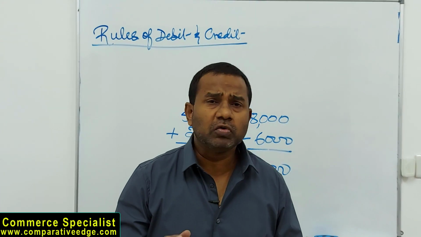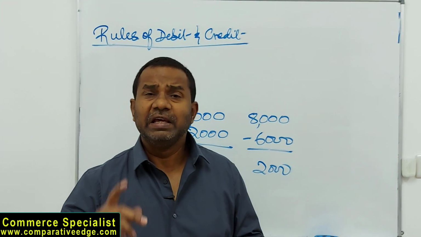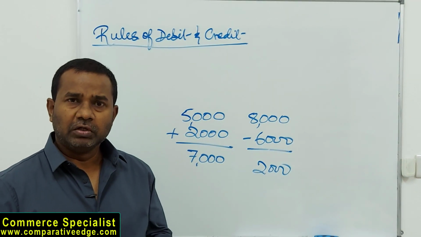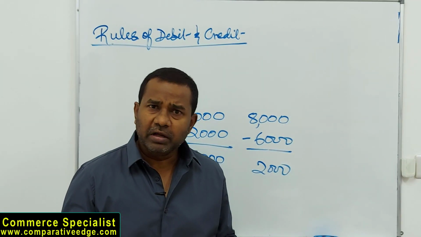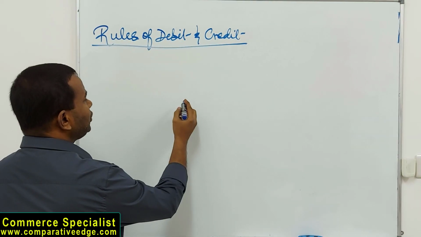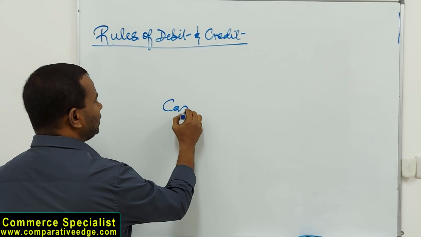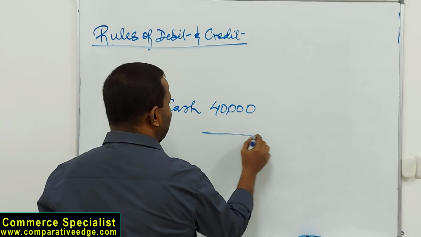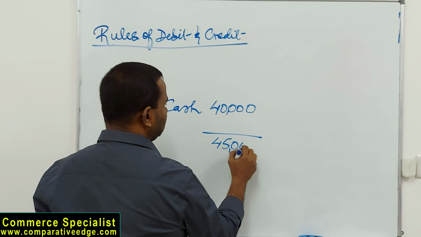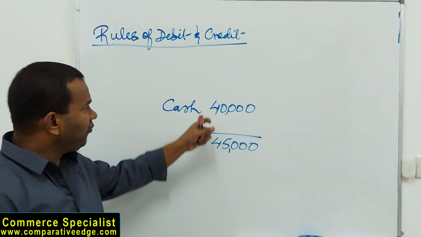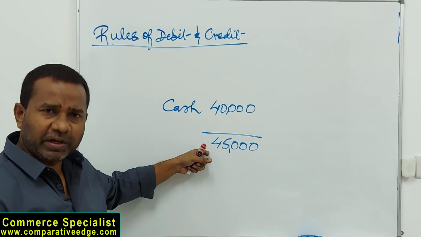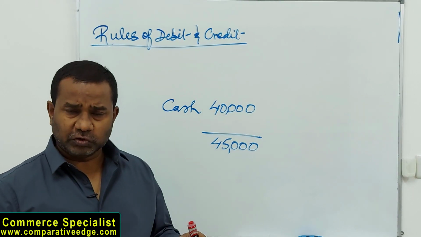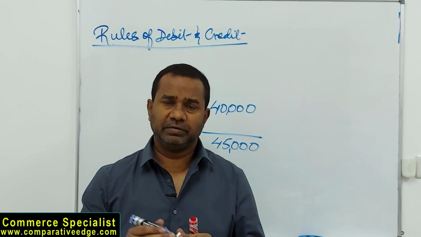So in accounting, we do not use plus and minus. Instead, we use the term debit and credit. So how does debit and credit operate? Have a look at this. Let's assume I have cash 40,000 and I need to make it 45,000, for example. The cash is changing from 40,000 to 45,000 now. Increase in cash, we know that. We are not studying English, we are not studying mathematics, we are studying accounting.